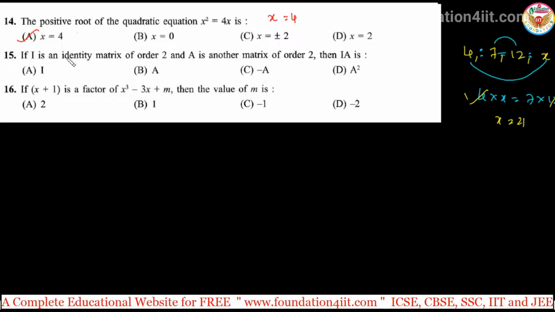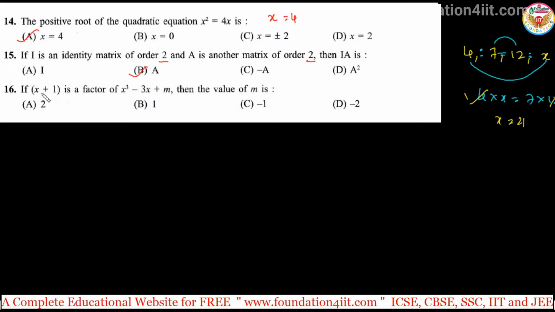And if I is an identity matrix of order 2, A is another matrix of order 2, then I into A, same order if you multiply, same will get. I into A is again A only. Any matrix, if you multiply with the identity matrix of the same order, we will get the same matrix.